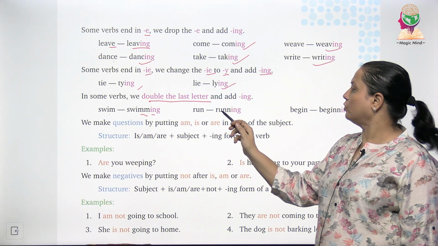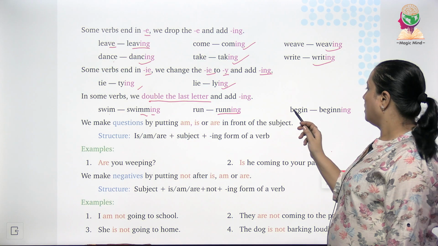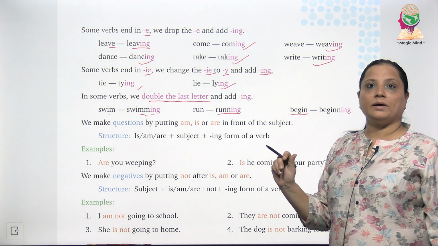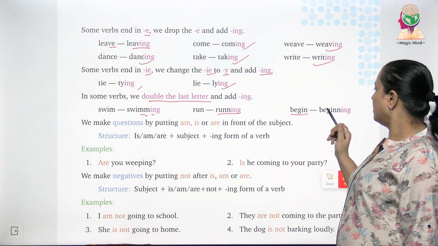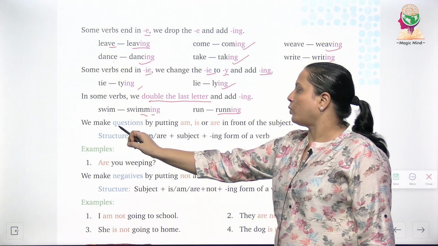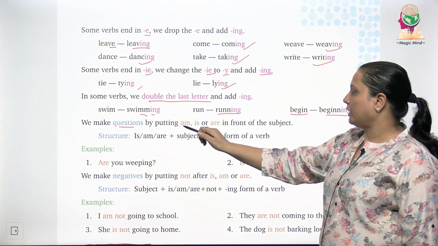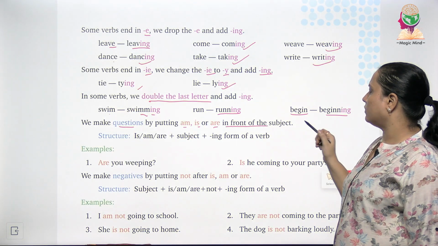Run changes into running. Begin changes into beginning.